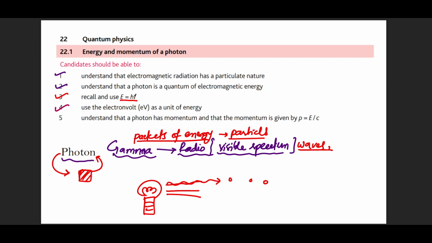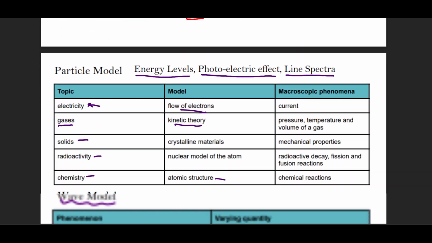Understand that a photon has a momentum, and that momentum is given by this formula. Previously we discussed that if you need momentum, for example from AS physics, from A levels 1, you need to have a mass and a velocity of a particle, of a mass, of anything. But when we come to light, we can't measure its mass. Electromagnetic radiation does not have a mass, but it still has a momentum.